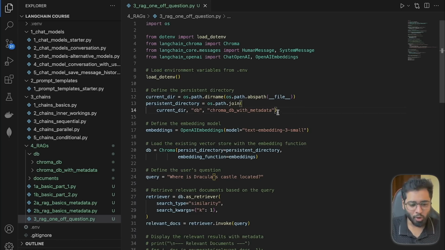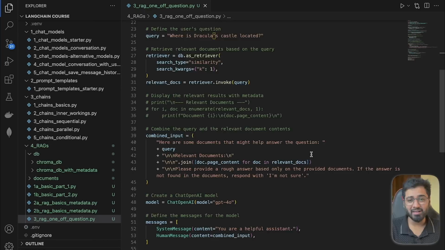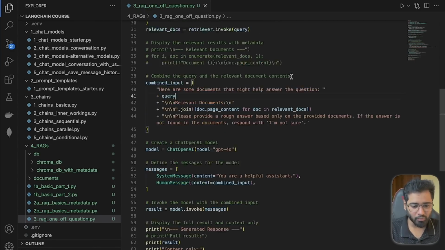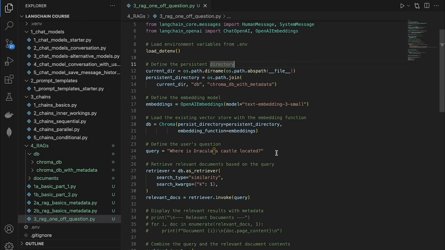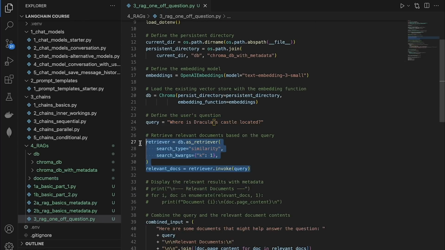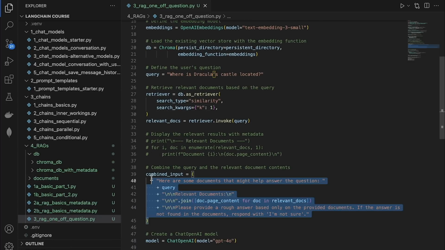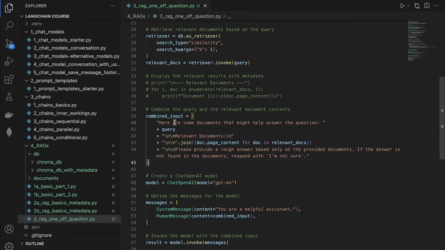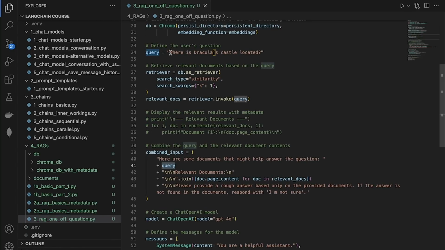So what I've done is I've copy pasted everything from the previous section into this new file, but in addition to it, I've also added a little bit more code. Okay, so let's look at what we're doing step by step. So far, we have the user prompt as well as the relevant chunks that are getting generated based on this question. First, I'm preparing a combined prompt to the LLM saying, here are some documents that might help answer this question. So here we can put the actual user question, which in this case is, where is Dracula's castle located?